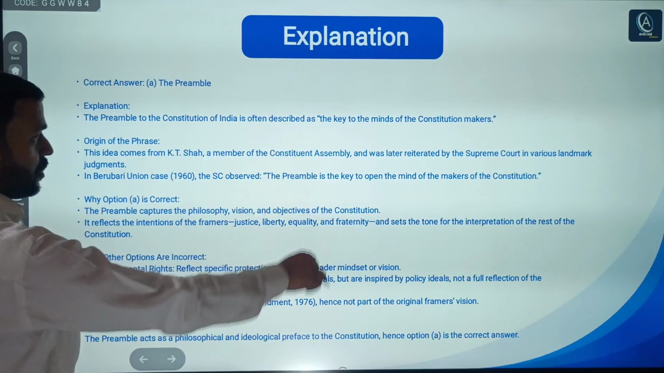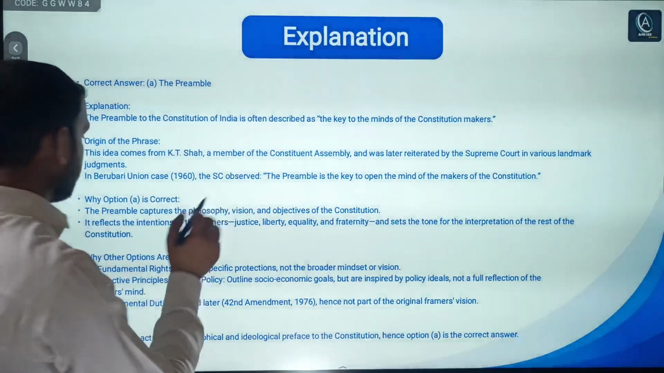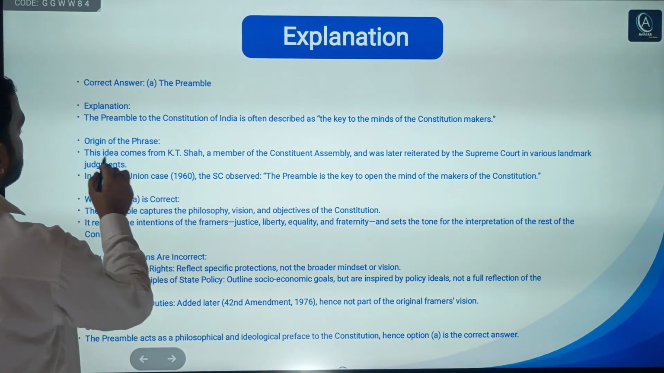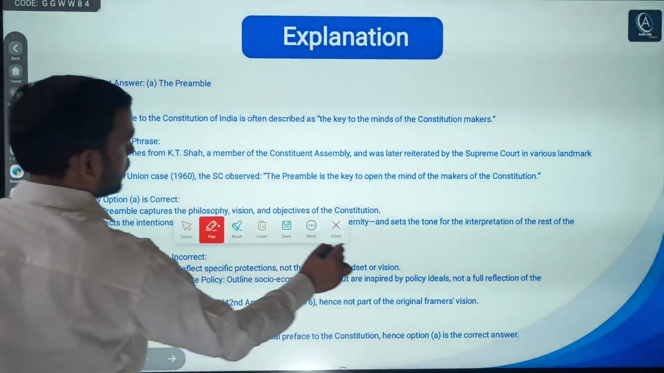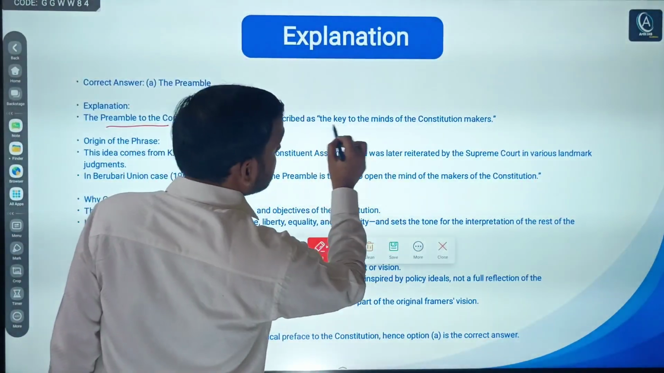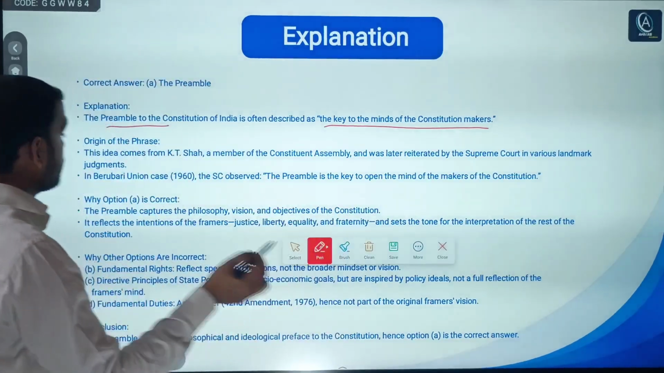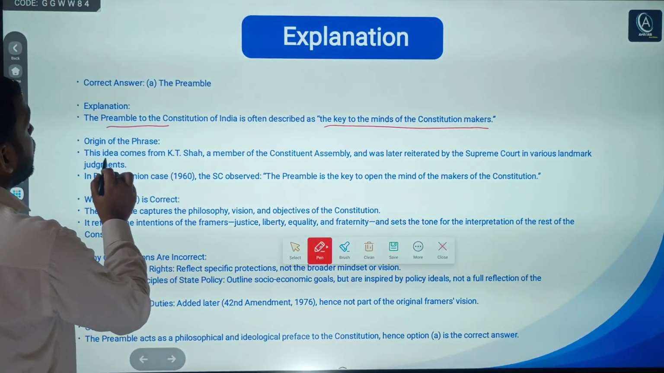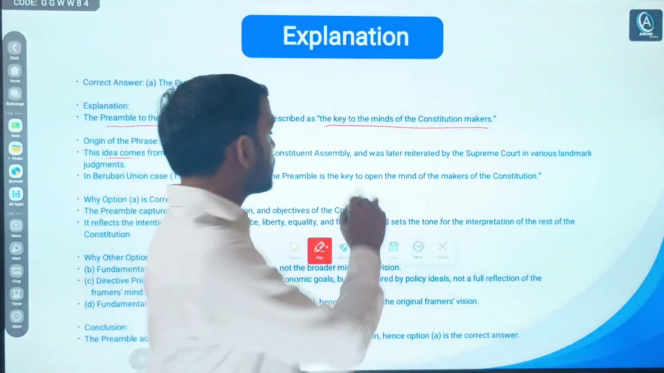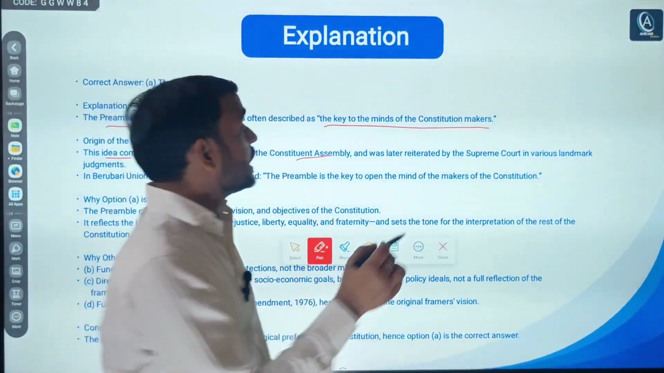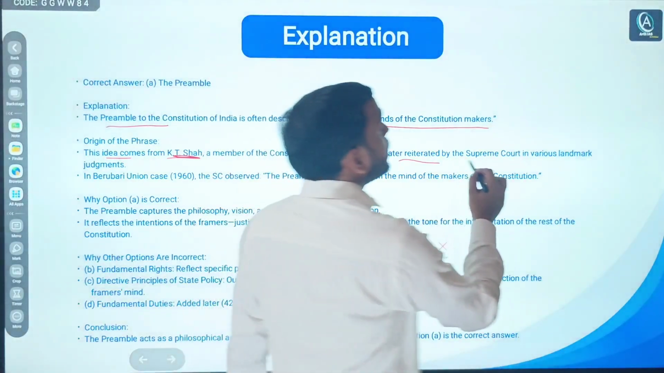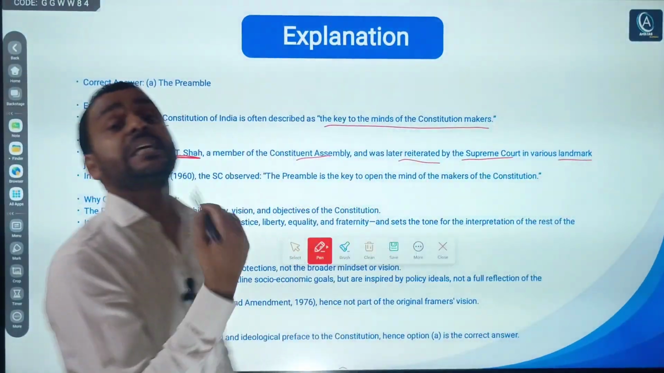Here is the explanation. You can pause and you can read. Here one thing is important: the preamble of the Constitution is often described as the key to the minds of the constitution makers. Why? Because this idea comes from K.T. Shah. Who was K.T. Shah? One of the members of the Constituent Assembly, and it was later reiterated by the Supreme Court in various landmark judgments.